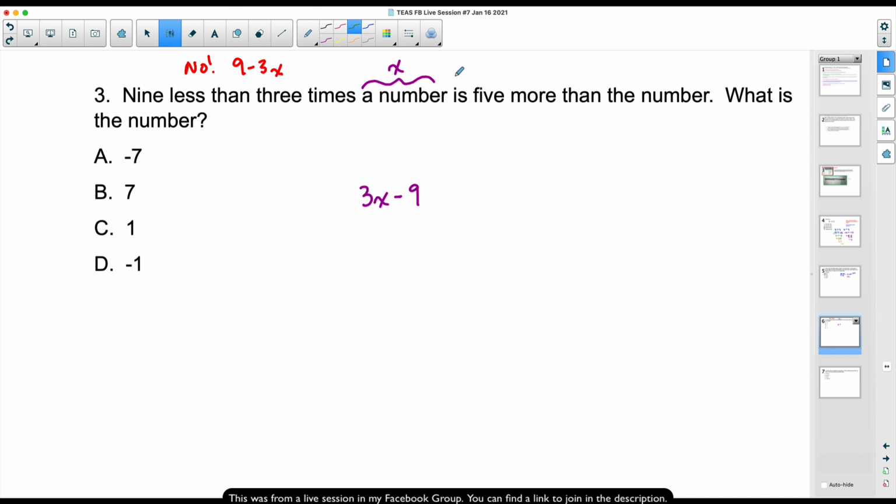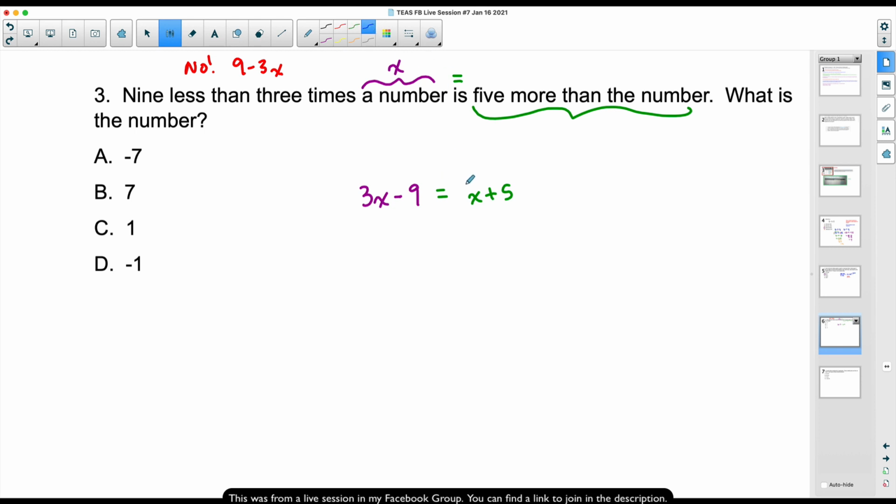And then it says "is," which means equals, 5 more than the number. So you can write x plus 5, or you can write 5 plus x. It does not matter. X plus 5, 5 plus x, that simply means 5 more than the number. Now, on the TEAS, if it just said write an equation, essentially we are translating it. This is the translation. We have taken this sentence and converted it to an algebraic equation. But now the question says, what is the number?